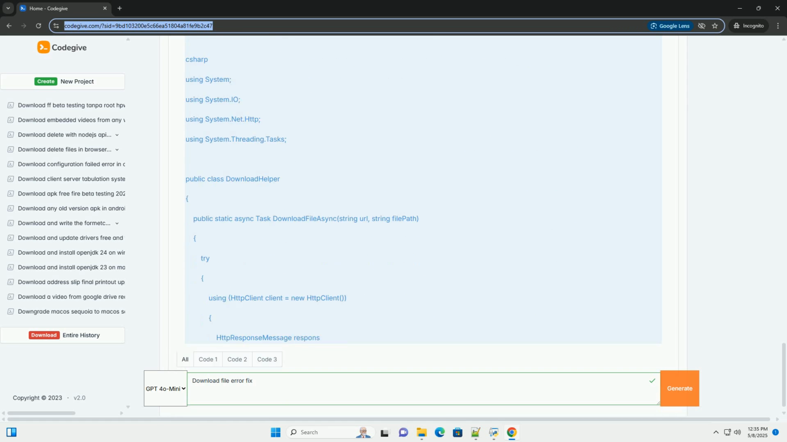4. Transfer problems. Incomplete downloads: the download process was interrupted before the entire file was transferred. This can be due to network issues, server problems, or user intervention, for example closing the browser window. File corruption: the file was successfully downloaded, but it's damaged or contains errors. This can occur due to bit flips during transmission, incorrect encoding, or server-side corruption. Incorrect content type: the server sends an incorrect content type header, causing the browser to misinterpret the file format.